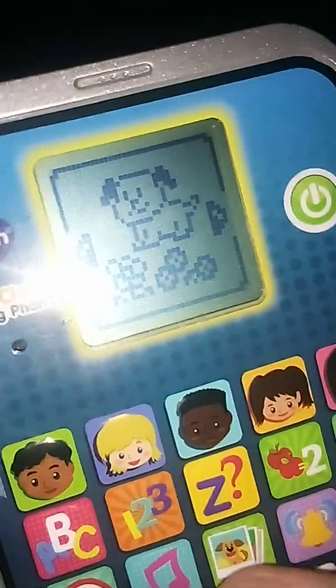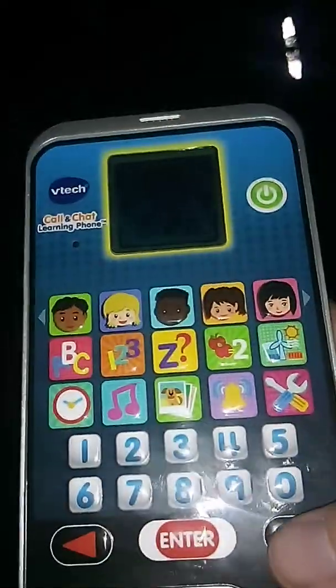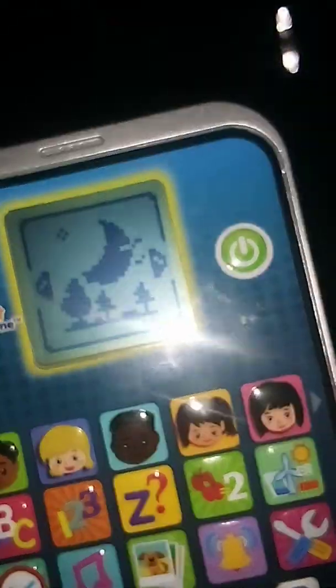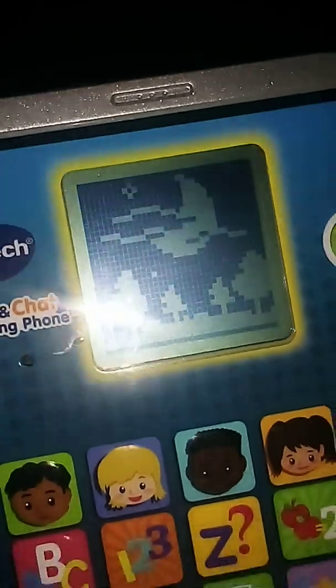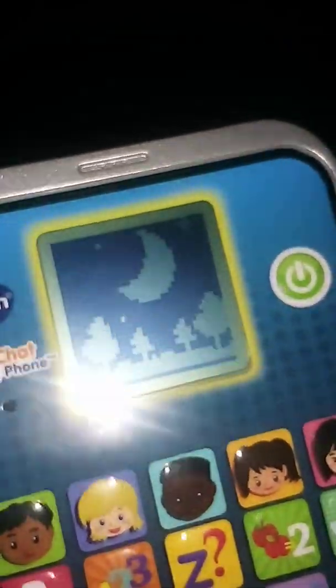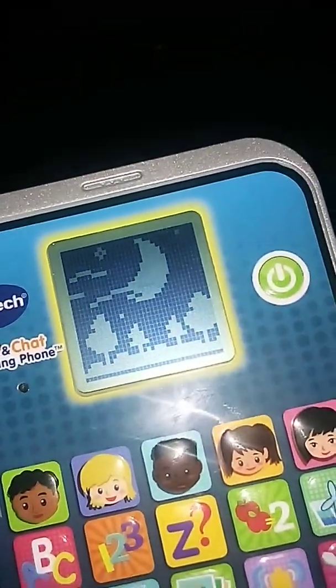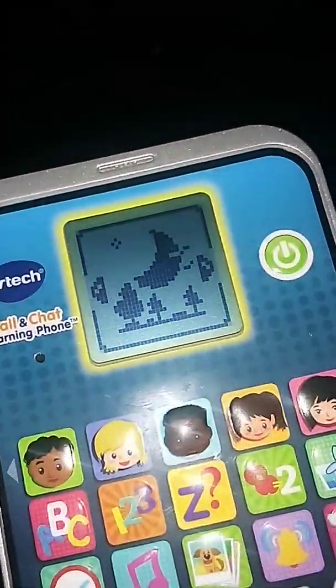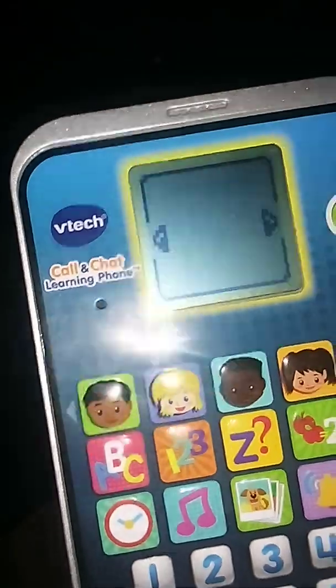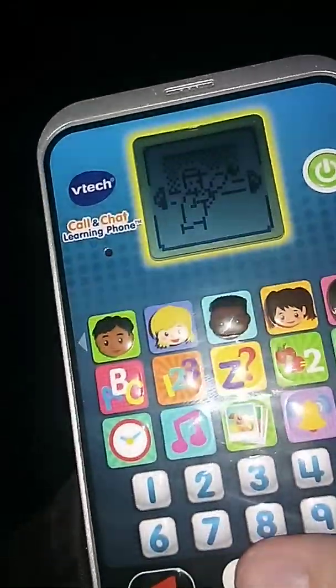Use the arrow buttons to choose, and then press enter. Use the arrow buttons to change instruments.